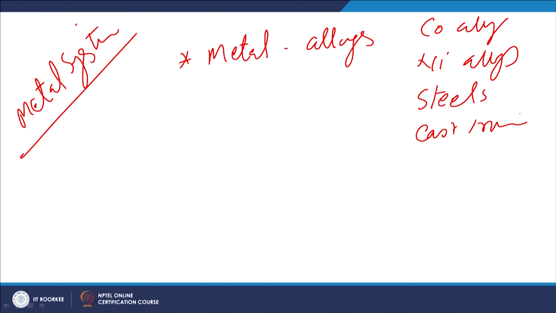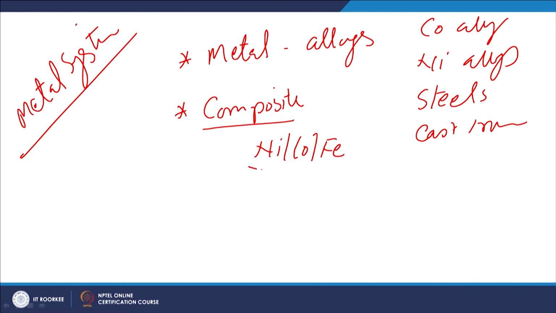Then we have the composite materials, wherein the soft matrix like nickel, cobalt, iron is reinforced with hard constituents, maybe in the form of nitrides, carbides, borides.